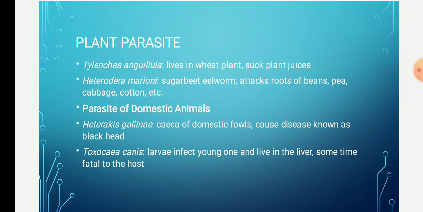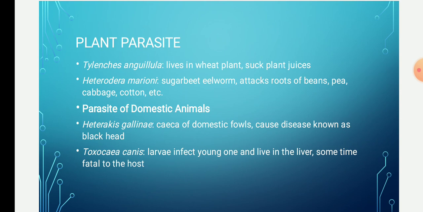It lives in the wheat plant, and it causes galls on the wheat plant. The juvenile lives in the stem of the wheat plant. It sucks the plant juices. The next example is Heterodera marioni. These are also plant parasitic nematodes, commonly called the sugar beet eelworm.